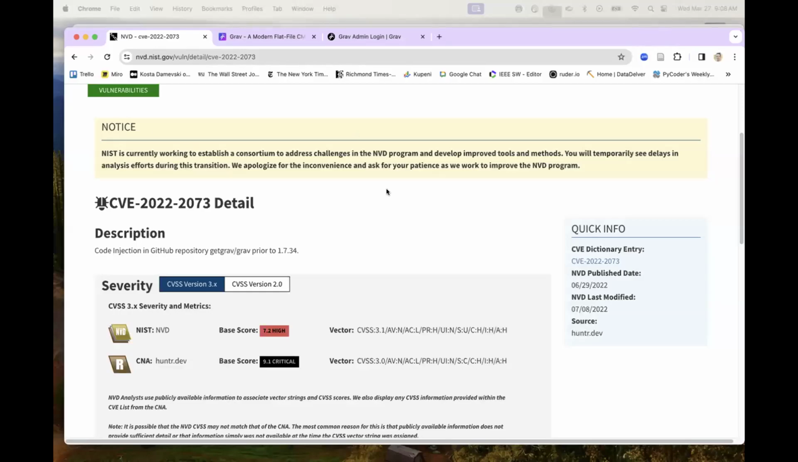This is a video to show the vulnerability entitled CVE-2022-273, which is a code injection in the Grav platform.